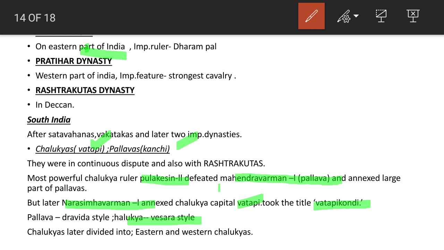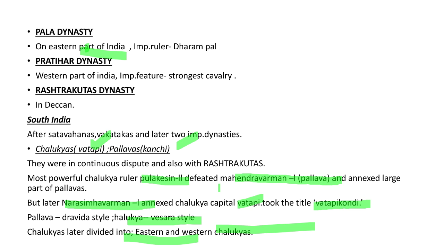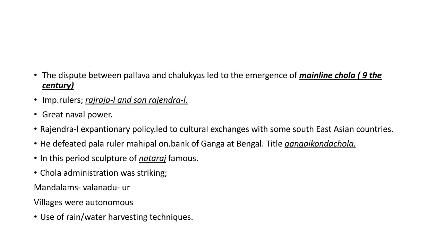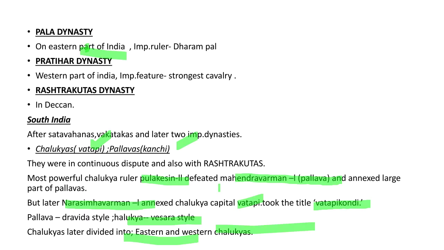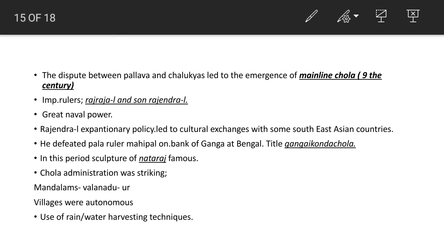Chalukyas later divided into Eastern and Western Chalukyas. Then the dispute between Pallava and Chalukya led to the emergence of mainland Chola. That is also an important one, that is mainland Chola, in the 9th century. Important rulers in the mainland Chola were Rajaraja I and Rajendra I.